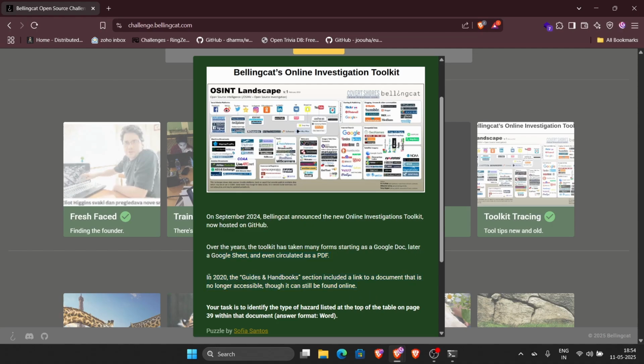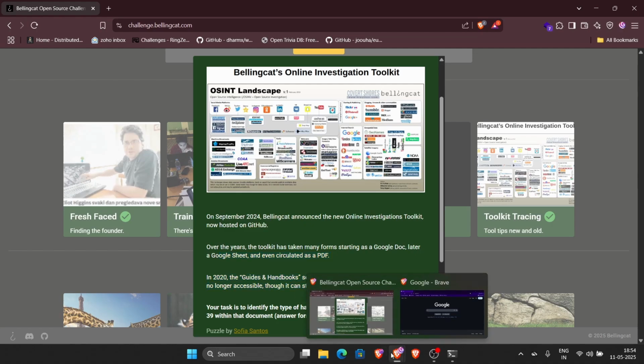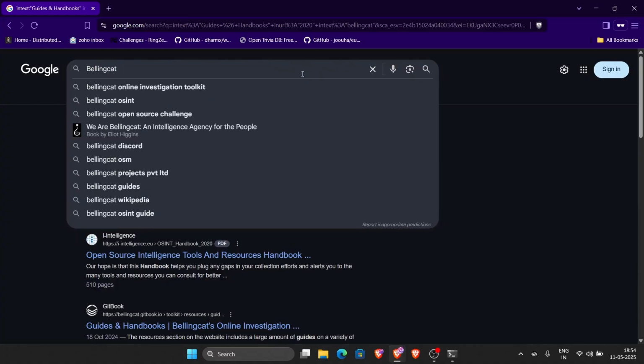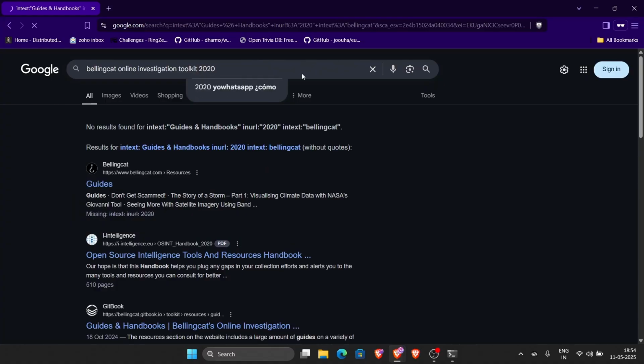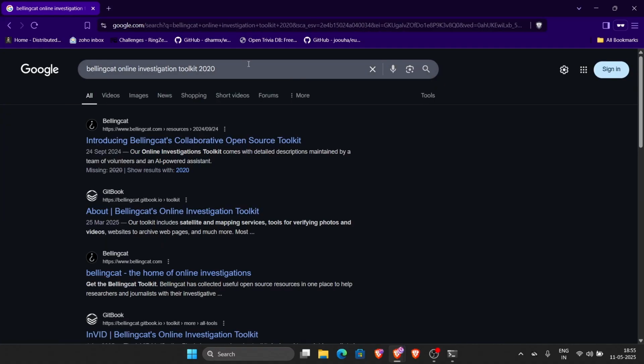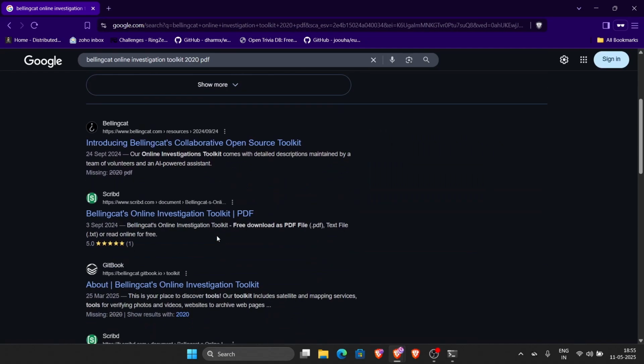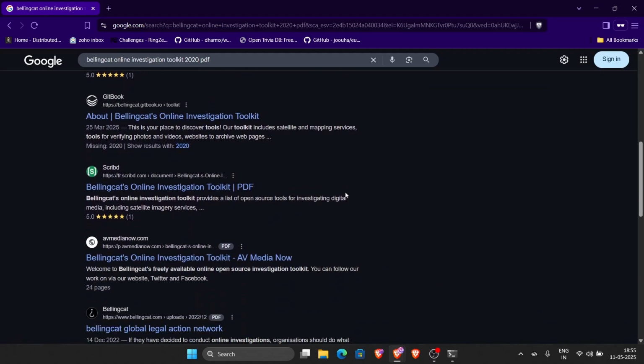Okay, so let's find this document first and then move further from there. As you can see, we can find a couple of these. So let's check if we can get one.